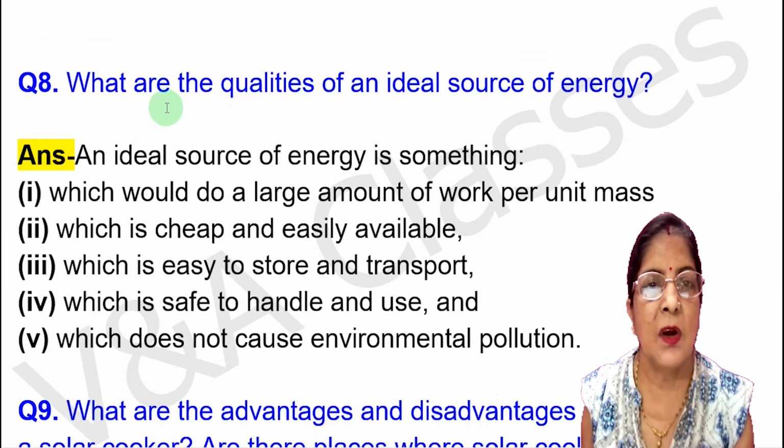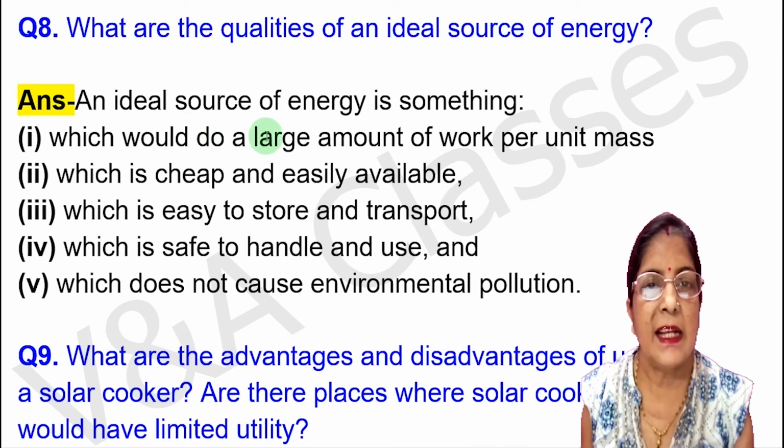Now next question, what are the qualities of an ideal source of energy? An ideal source of energy is something, first point, which would do a large amount of work per unit mass. Next point, which is cheap and easily available. Next point, which is easy to store and transport. Next point, which is safe to handle and use. And last point, which does not cause environmental pollution.